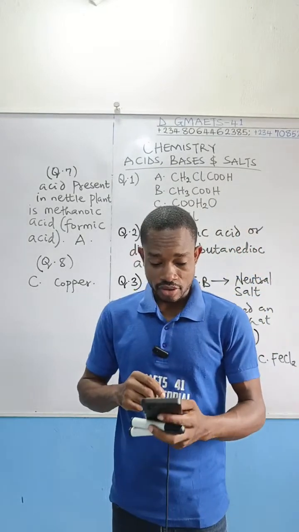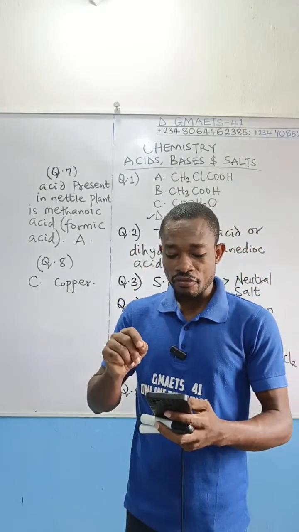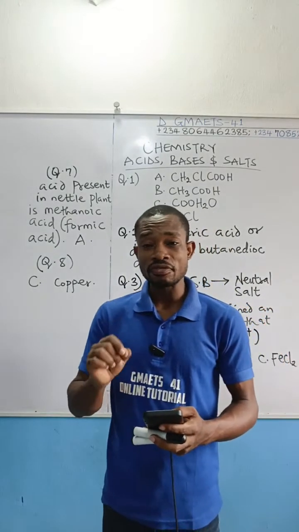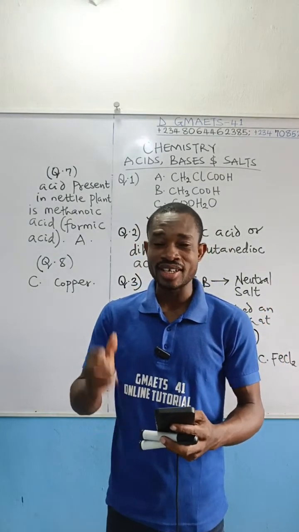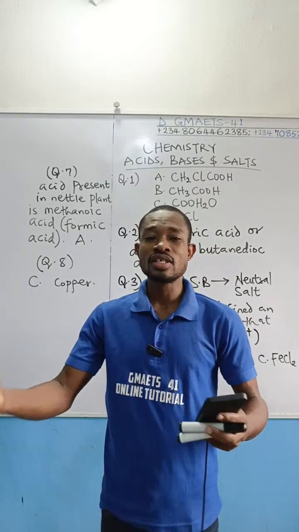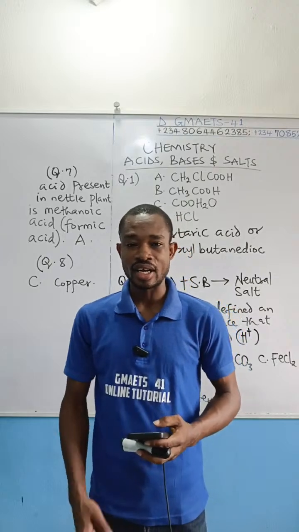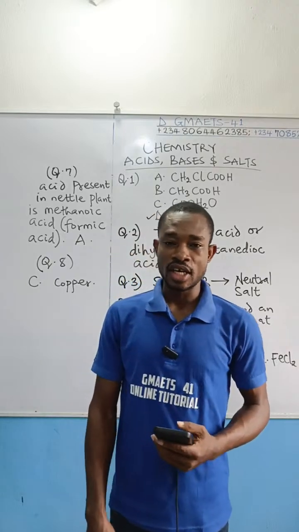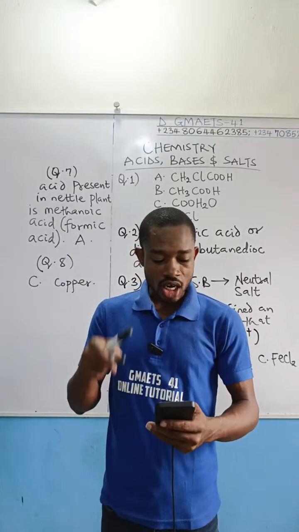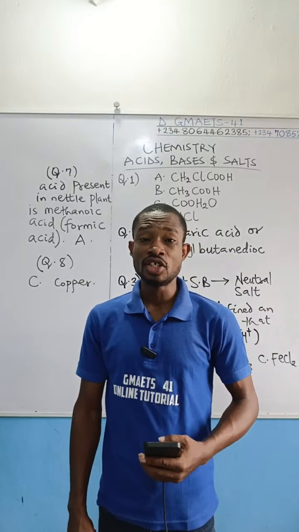Question number 9 reads, what is the color of phenolphthalein indicator in alkaline medium? You know, phenolphthalein is an indicator used during the titration process. So what is the color of that indicator in alkaline medium?